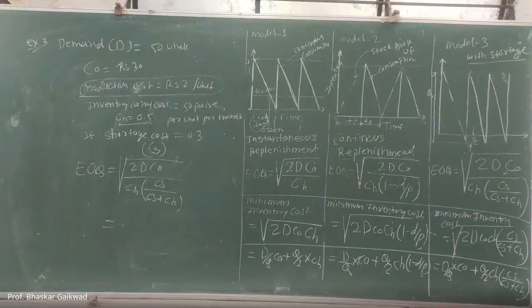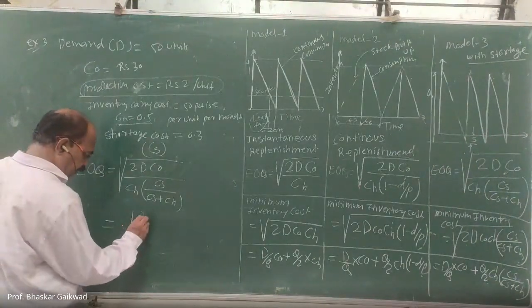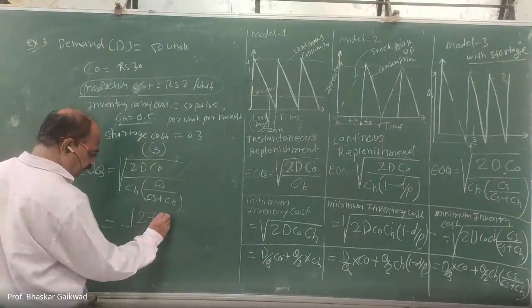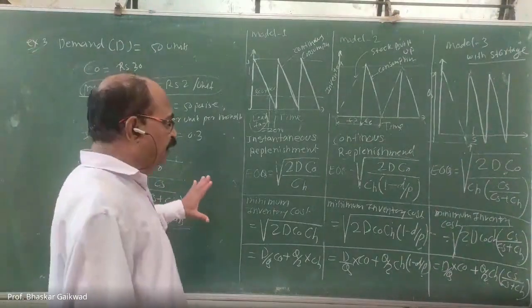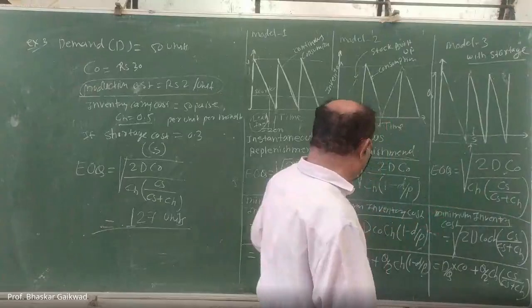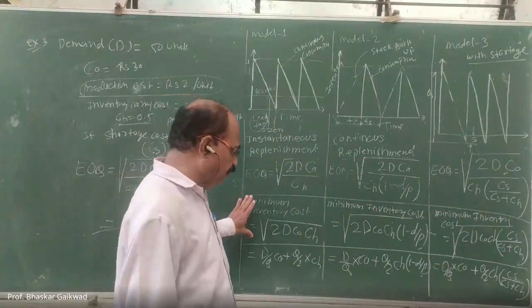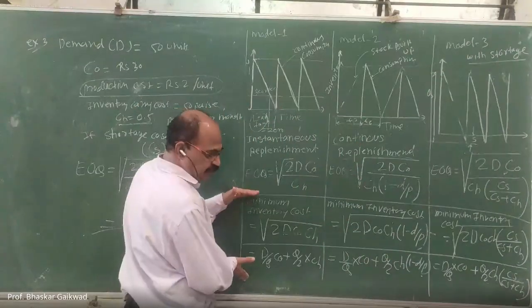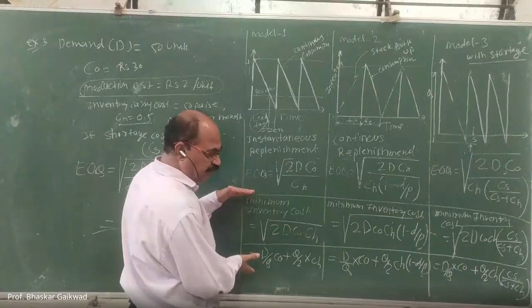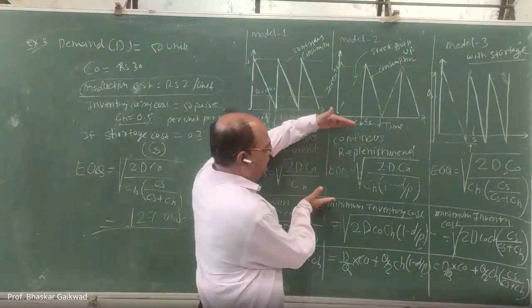Correct. So here it is 126 point something. You can consider 127 as a round figure, because quantity in units must be whole numbers: 127 units. Okay. Problems like these will be there. Up till now we have gone through all this. You have to solve problems based on this one. Many times the question will not be related to this, but even so you should remember it, because of its importance.